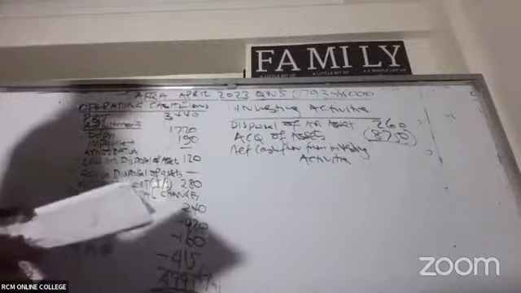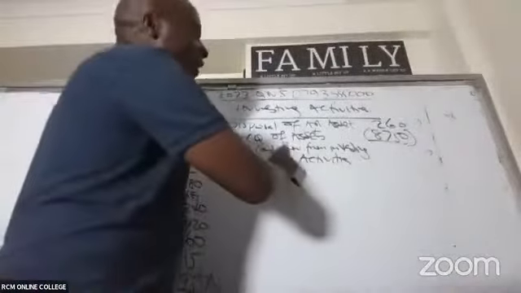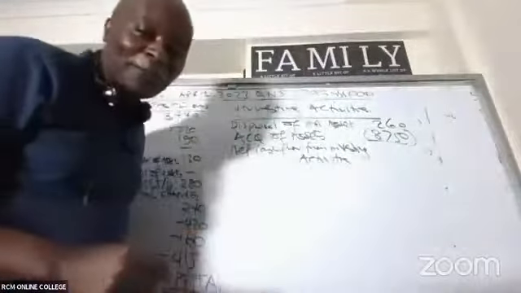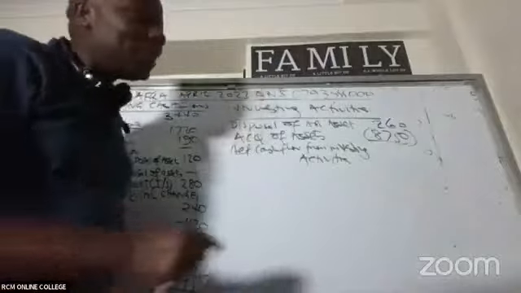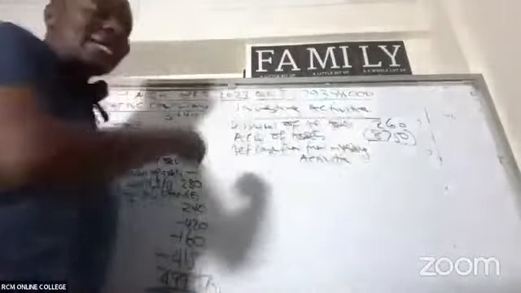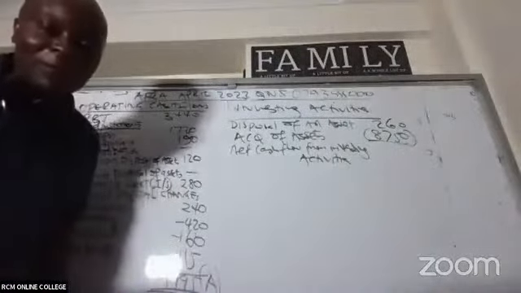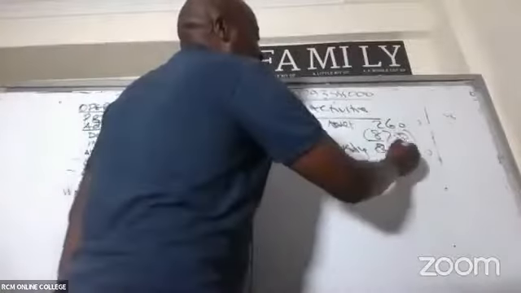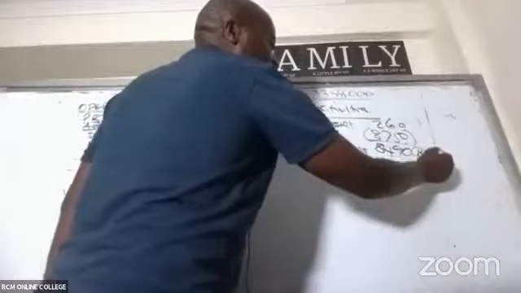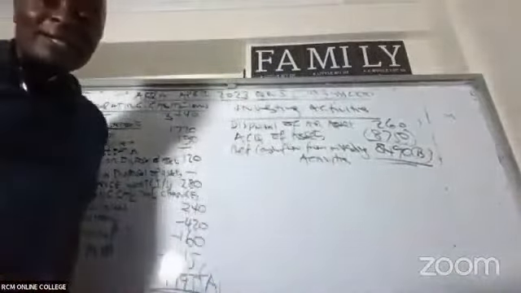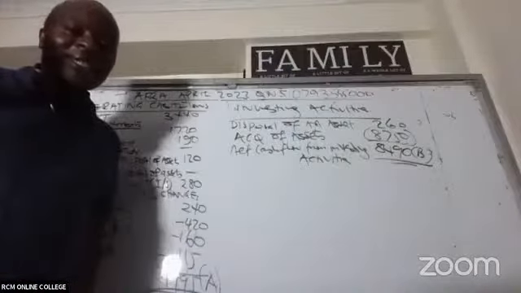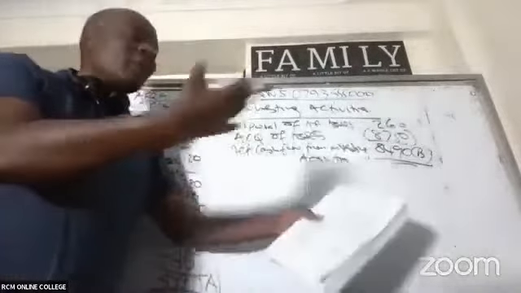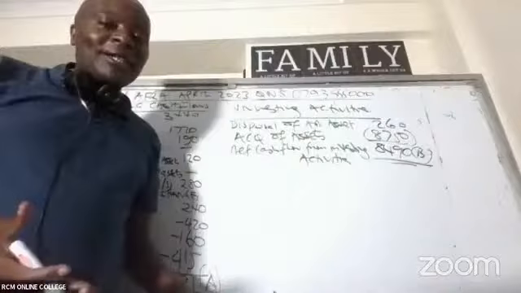Don't add. Remember, acquisition of assets here is a cash outflow. Assets came in, money went away. Please remember, one is positive, the other one is negative. We shall overcome. 84.90, isn't it? Thank you very much. I hope everybody is able to pick this. So is that okay? Remember, one is an inflow. When you sold an asset, money came in. When you acquired assets, money went away. One is an outflow. So are we together there?